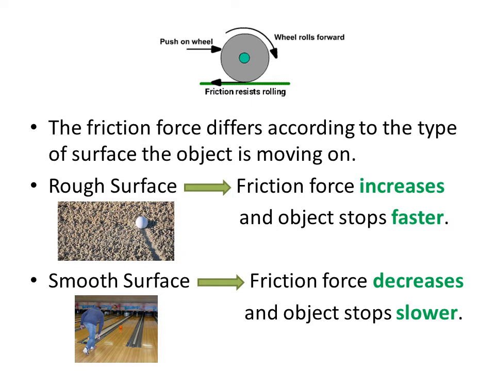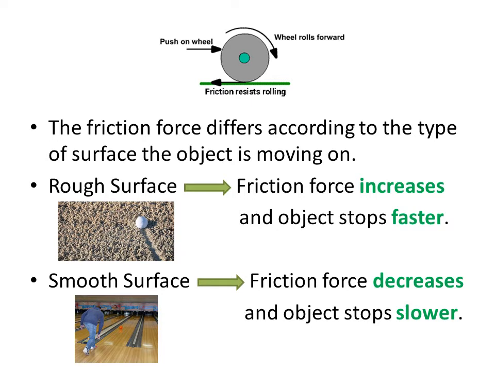Of course, if I have both floors beside each other, the rough floor and the smooth one, and I throw two balls which are equal in size on both floors, I will find that the ball moving on the rough surface will stop before the one on the smooth surface, which means that the ball on the smooth surface will keep on moving for a longer time.